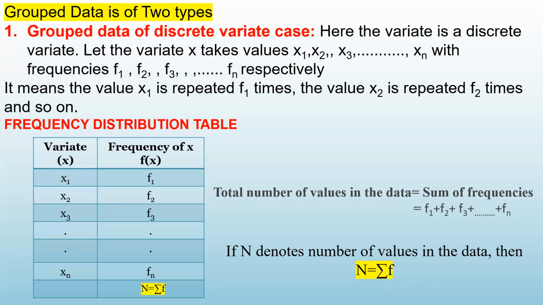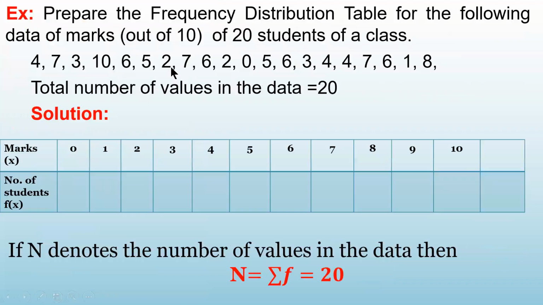So you understand this way, in group data of discrete type, actual values will be given to you along with their frequencies, and capital N is summation of F. Now let us do some problem so that the things will become clear. So look at the first question. Prepare the frequency distribution table for the following data of marks out of 10 of 20 students.